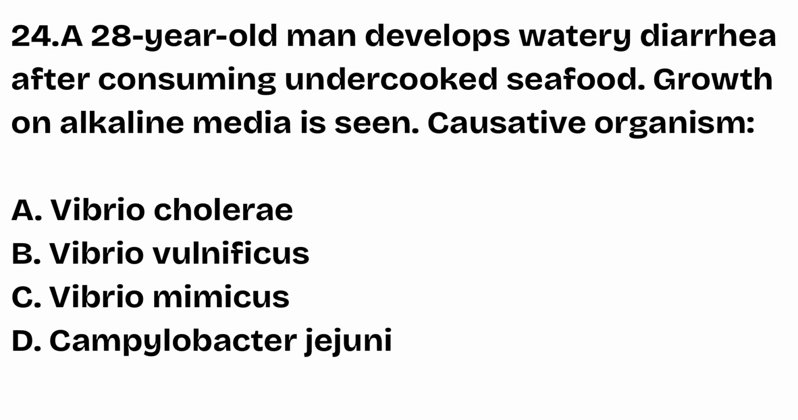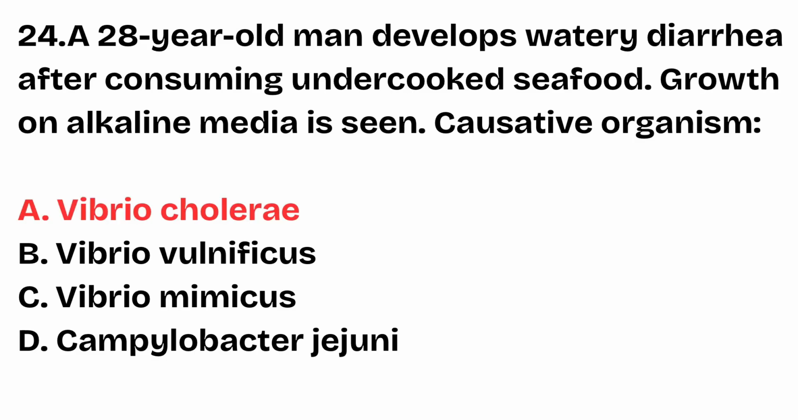Question number 24. A 28-year-old man develops watery diarrhea after consuming undercooked seafood. Growth on alkaline media is seen. Which is the causative organism? Vibrio cholerae, Vibrio vulnificus, Vibrio mimicus, Campylobacter jejuni. The right answer is option A, Vibrio cholerae. Vibrio cholerae grows best in alkaline media and it is linked with contaminated seafood. It causes profuse watery diarrhea due to cholera toxin.